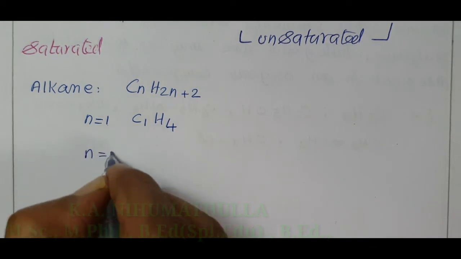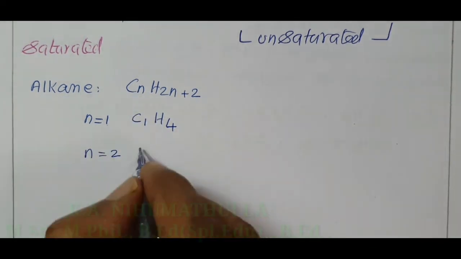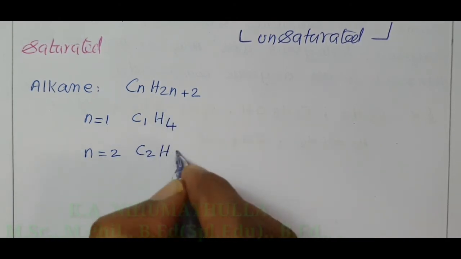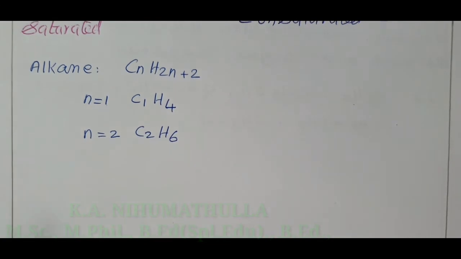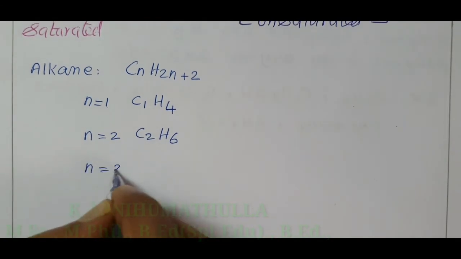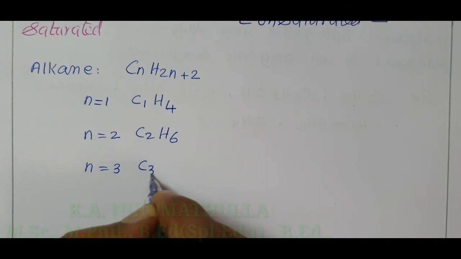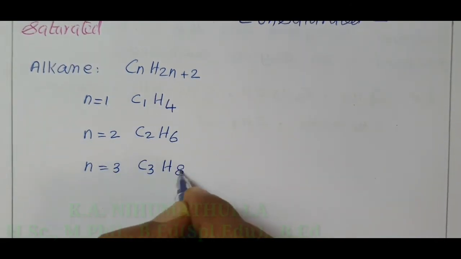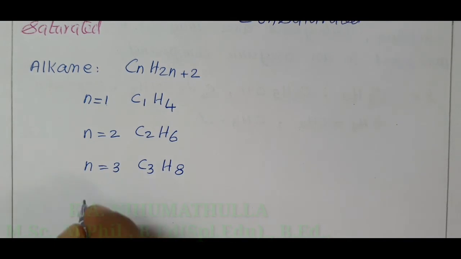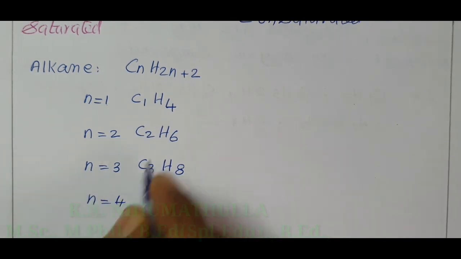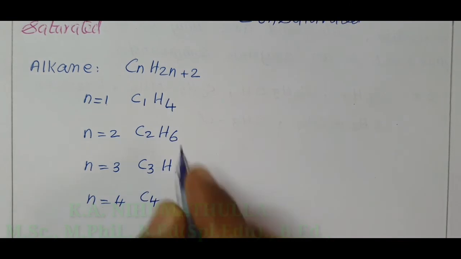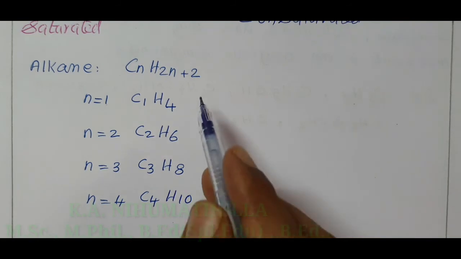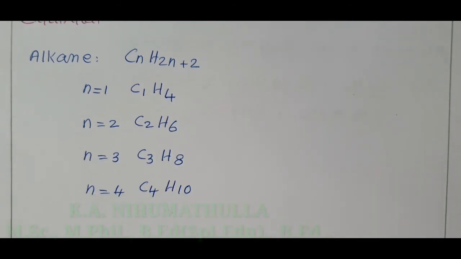Put n equal to 2. C2, 2 into 2 is 4, 4 plus 2 equal to 6. C2H6. Put n equal to 3, so the number of carbon atoms is 3. C3, H: 2 into 3 is 6, 6 plus 2 equal to 8. Put n equal to 4. C4, H: 2 into 4 is 8, 8 plus 2 equal to 10. So this is one method of writing the alkane family.